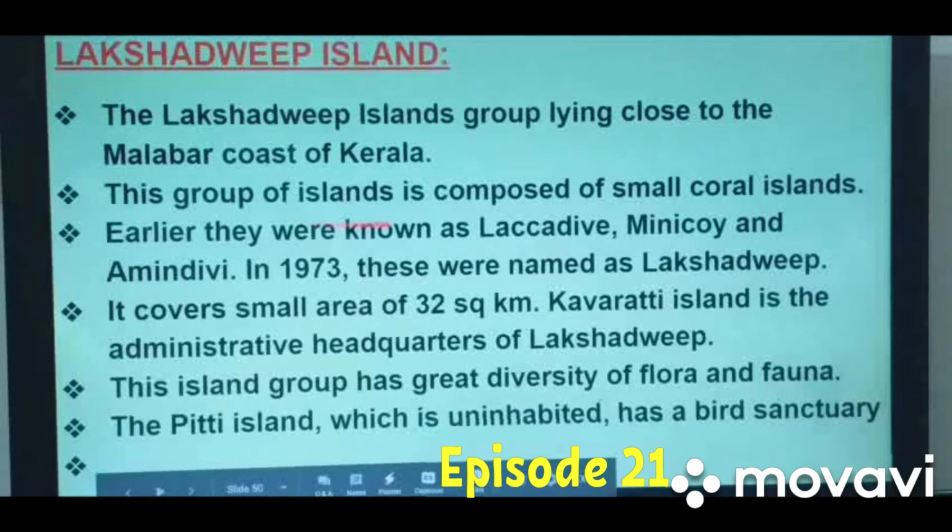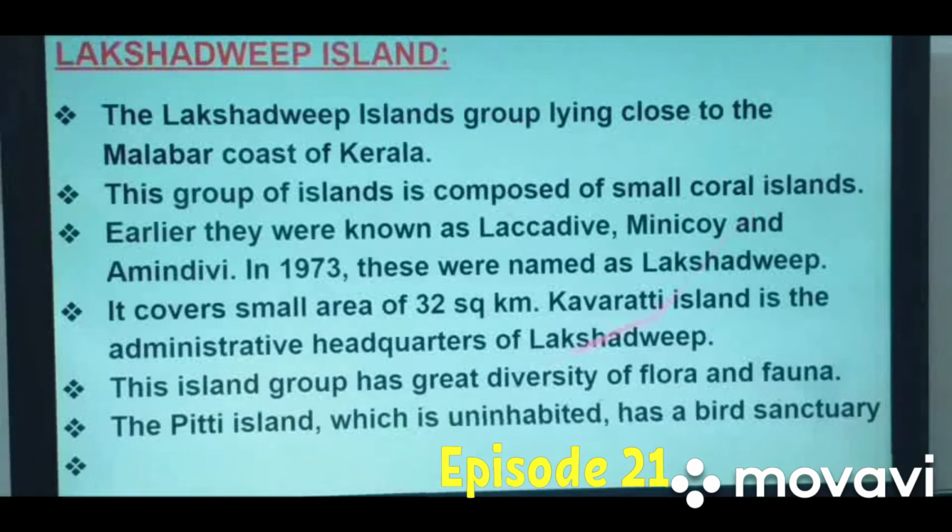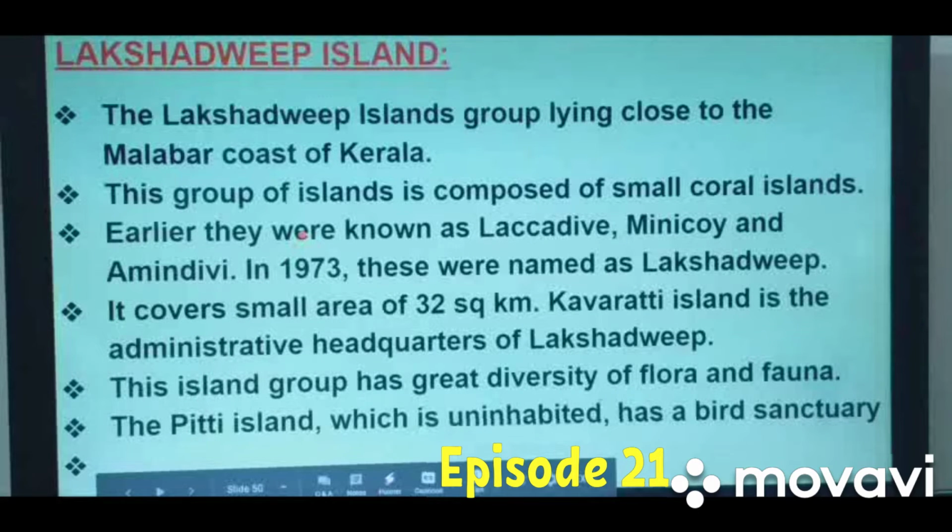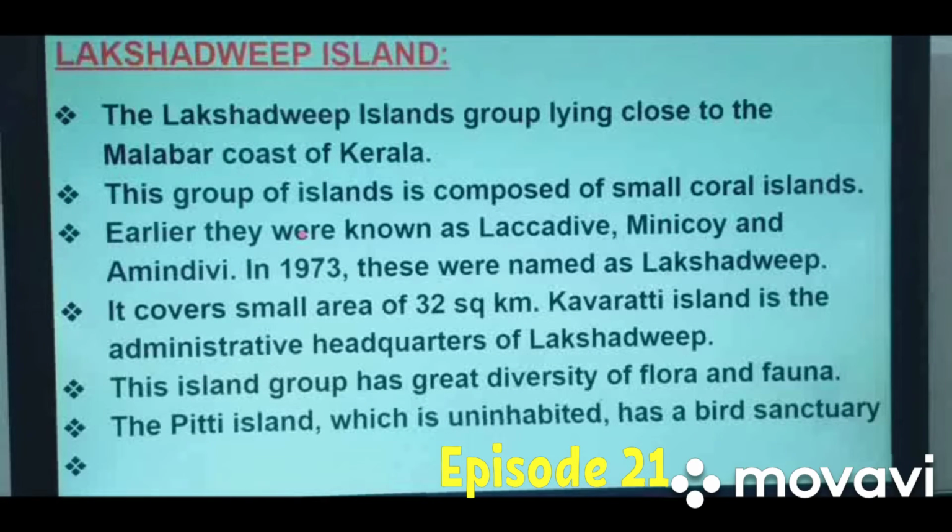Now next, this group of islands is composed of small coral islands. Yes, this island group is formed of corals. Corals, beta, are small marine animals, and when these animals die, with the passage of time their skeleton gets hardened, and in this way they are converted into rock. So these are also known as coral rocks, and that is why this whole island is also known as Coral Island. This is another name for Lakshadweep Island.